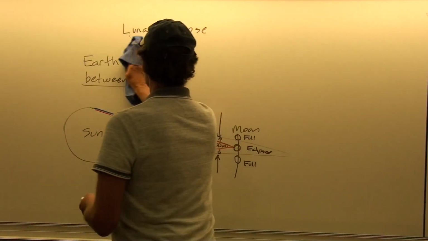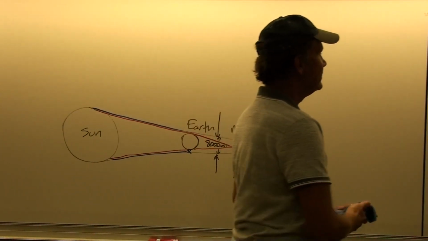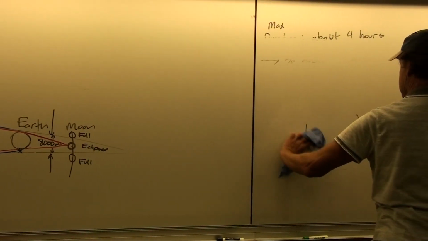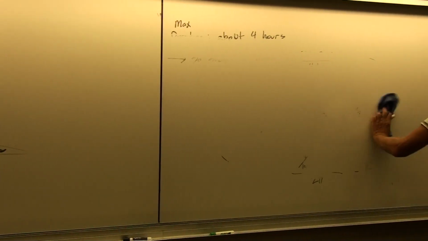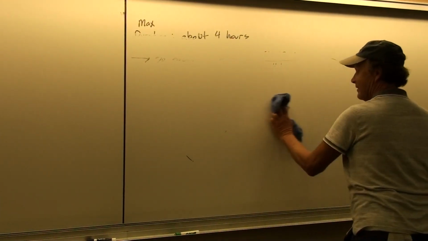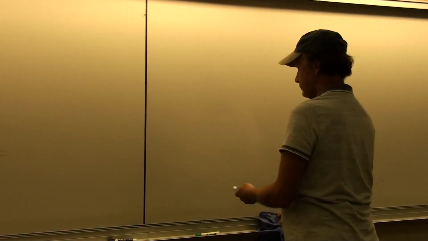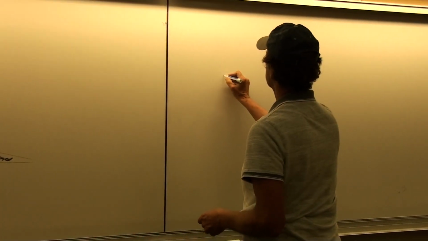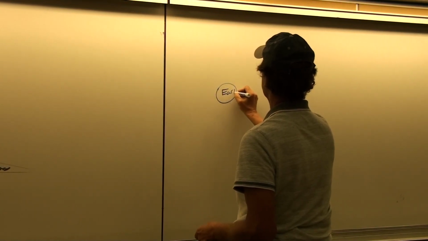Okay, so let's ask a couple of questions about this. First of all, let's ask, what would be a phase of the Earth as viewed from the moon during an event that we would normally view from the Earth?